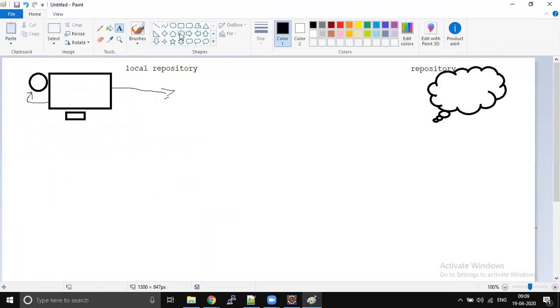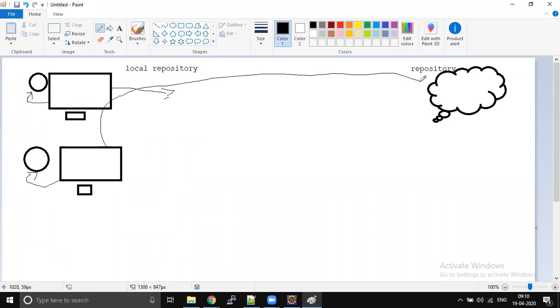For example, tomorrow one more developer is added to your project, then he will get one more system, and his system is going to have again a local repository, and again all the jars will be downloaded into his local. That is a local repository. But from where will these jars be downloaded? They will be downloaded from a remote repository. So there we have a unique copy. So it will create one more copy, download it, and keep it inside each machine.